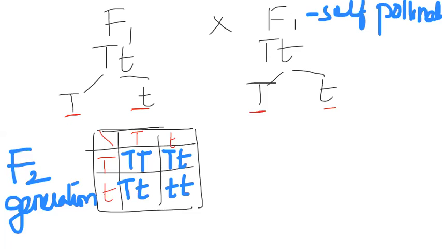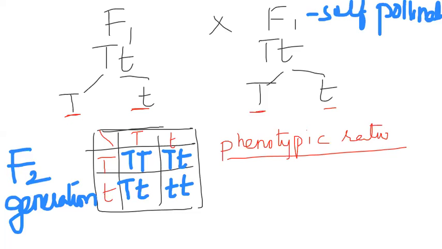Next, in the F2 generation, we need to bring out the phenotypic ratio and genotypic ratio. What is the phenotypic ratio? The physical expression of the plant. The only thing required is whether it is tall or dwarf. So I am making the first box. You have to say what it is, tall or dwarf? Expecting an answer from you.